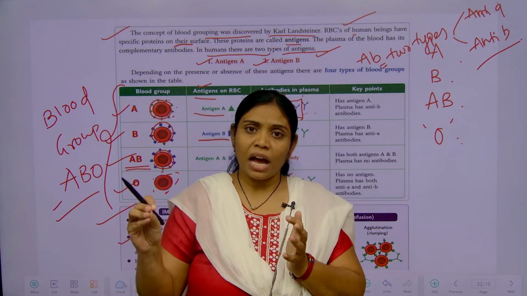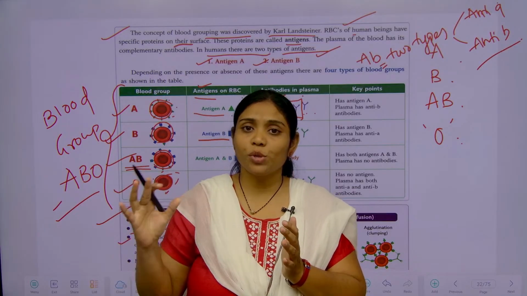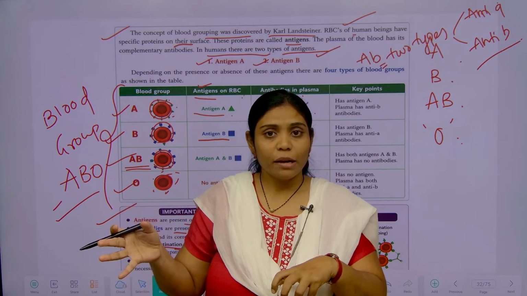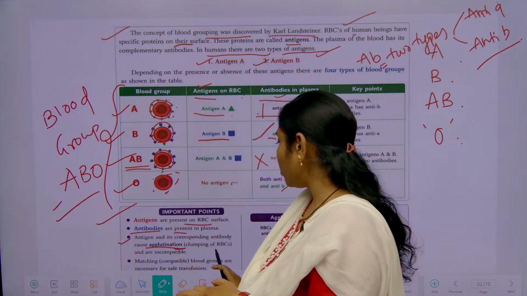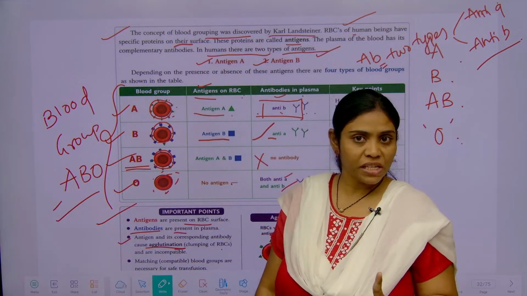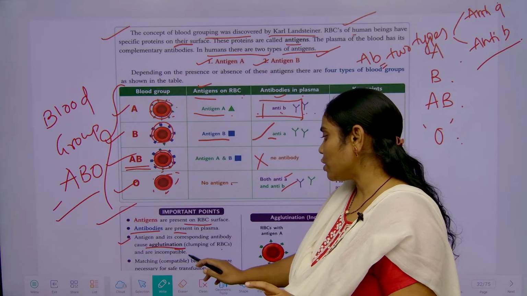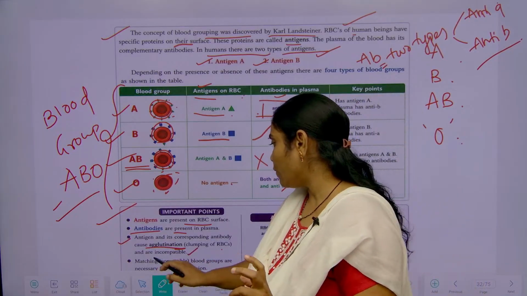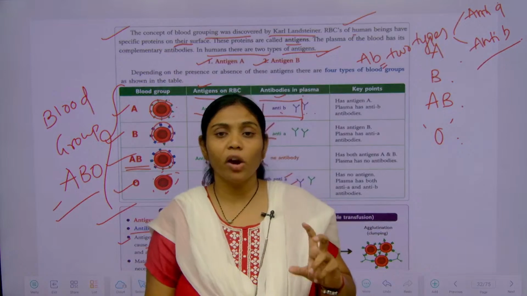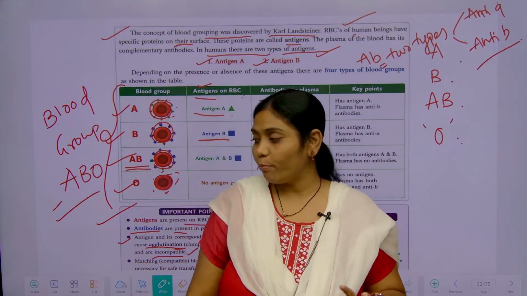Within fractions of seconds we can see coagulation or clumping of the RBCs in their blood. This is called incompatibility, or mismatching of blood groups.